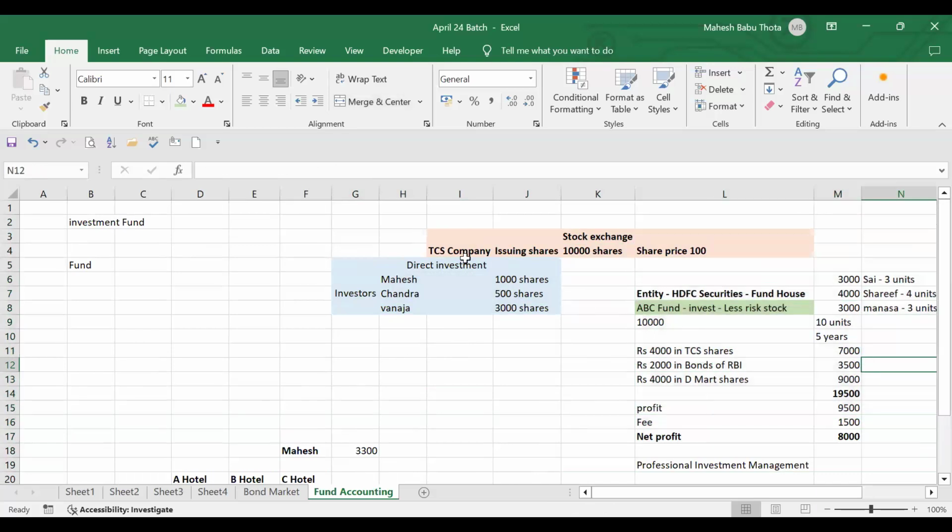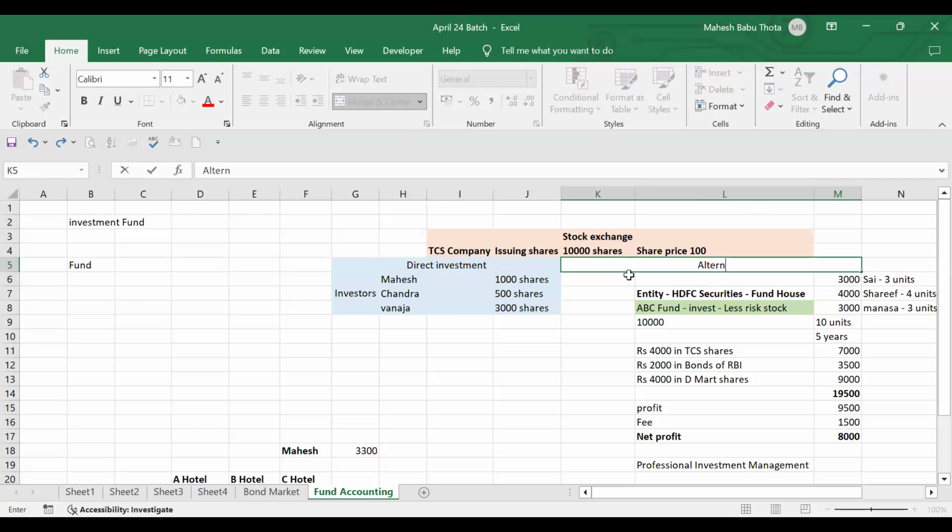This is called direct investment. So you said direct investment. What is this called, sir? This is called alternative investment. Fund accounting is all alternative investment. This is called direct investment. This is called alternative investment.